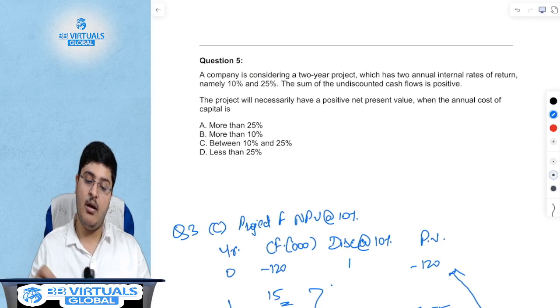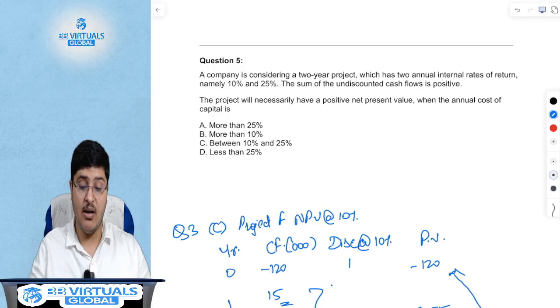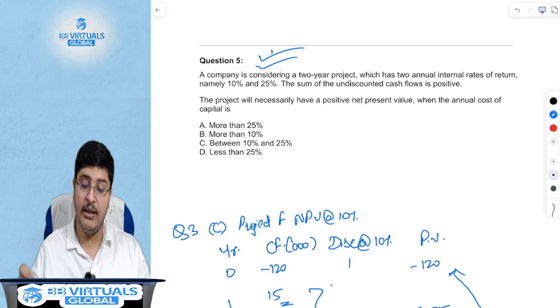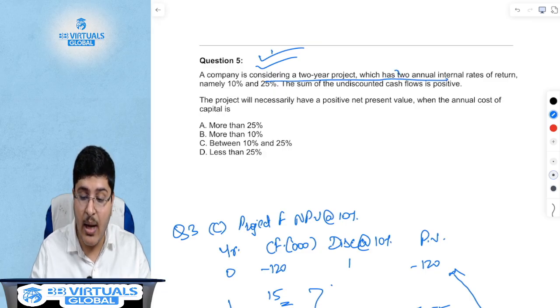Question 5. A company is considering, and this is an interesting one, a very important one, it's a very tricky one also. A company is considering a 2-year project which has 2 annual IRRs.